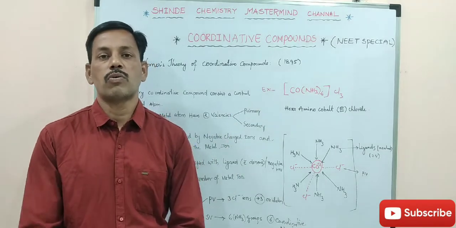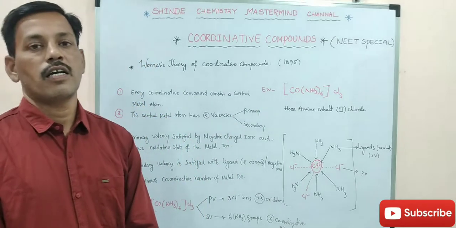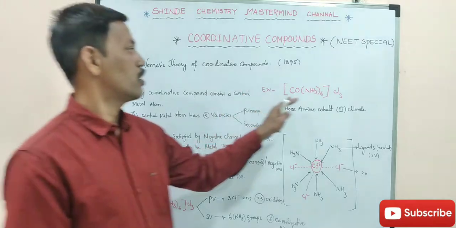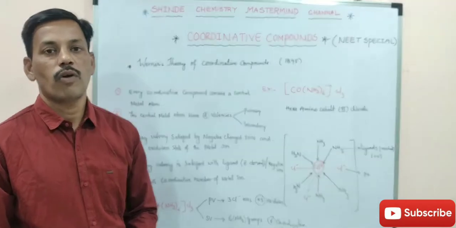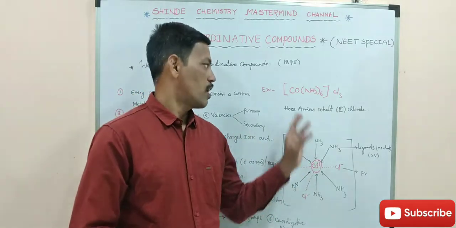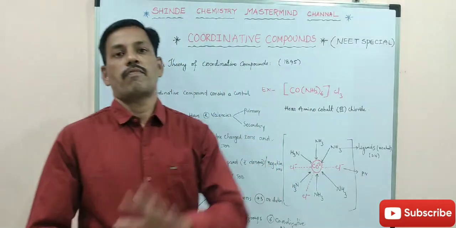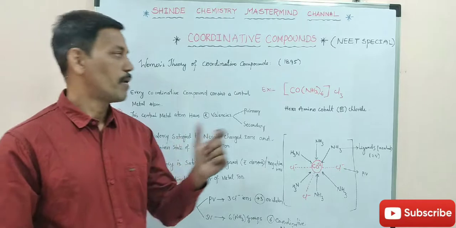Before going to Werner's theory, we have to know about coordination compounds. What do you mean by a coordination compound? A coordination compound structure should be framed with a metal ion.